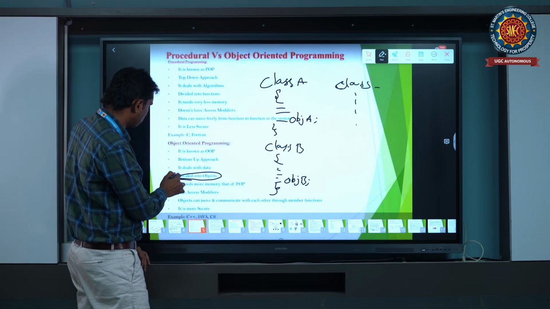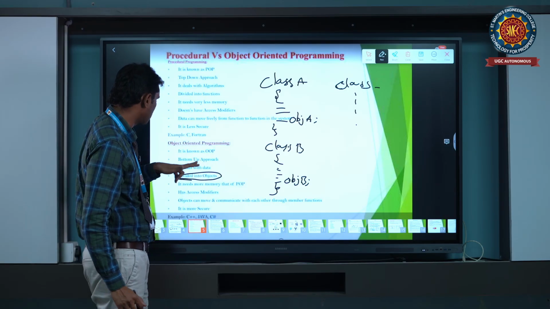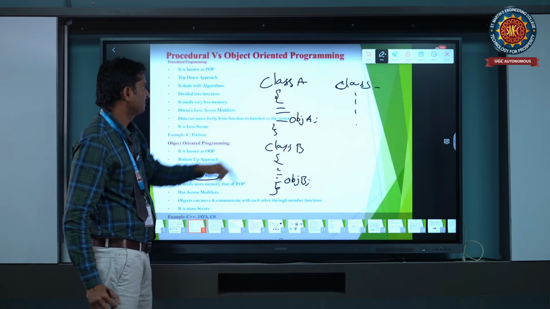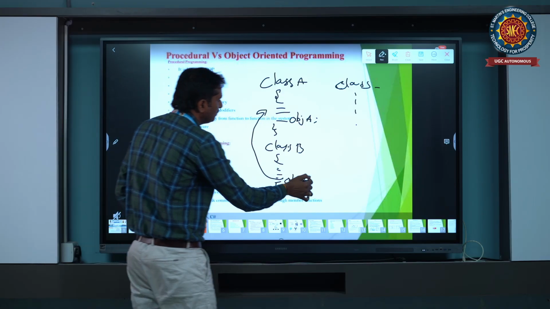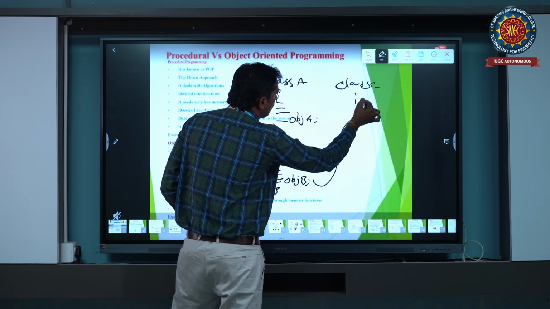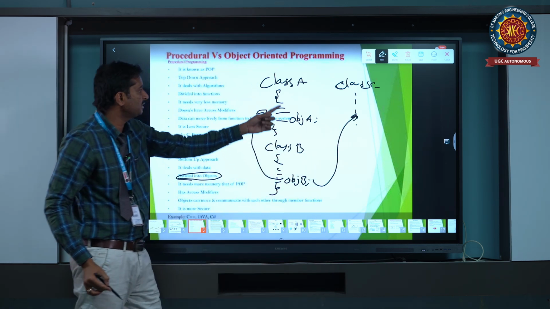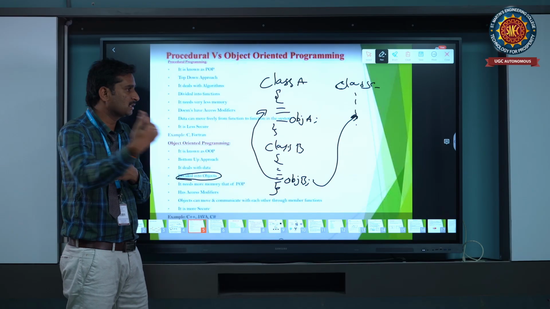Object oriented programming depends on objects only. It is divided into objects. The objects are used to call the class. Using these objects we can call class A and class C properties also. How we can use them, we will discuss later.